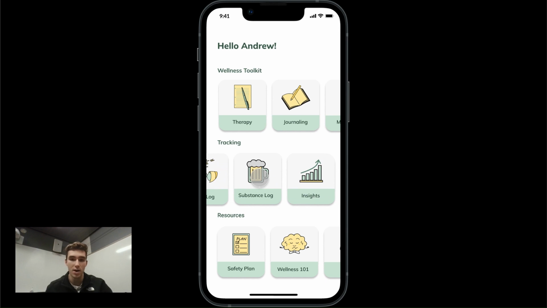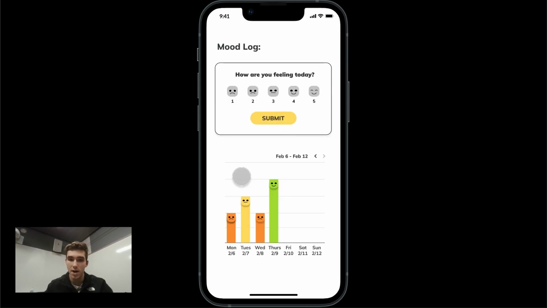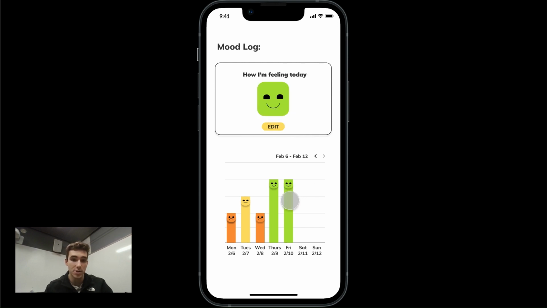Insights being a graph of how these different logs might correspond to each other. So how does sleep correspond with mood or substance use and what have you. So I'm just going to show you, for the sake of time, the mood tracker. So it'll ask you how you're feeling. Say we're feeling a 4, hit submit, and that'll show up on that graph. So you have this log of how you've been feeling across days, and this will also pair to the journal, which, if you remember, also asked for your mood.